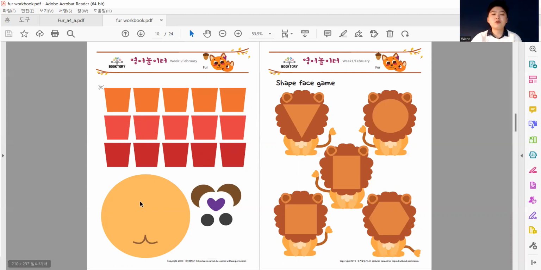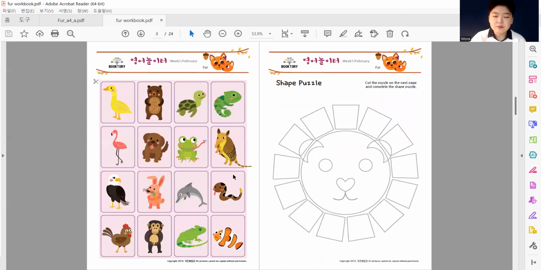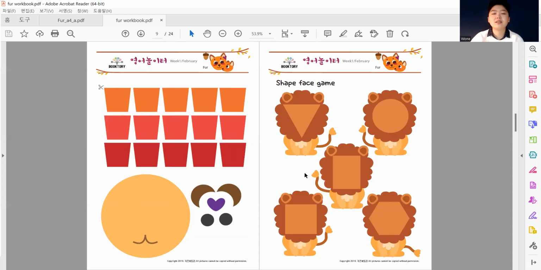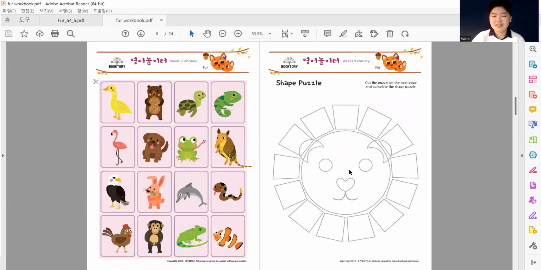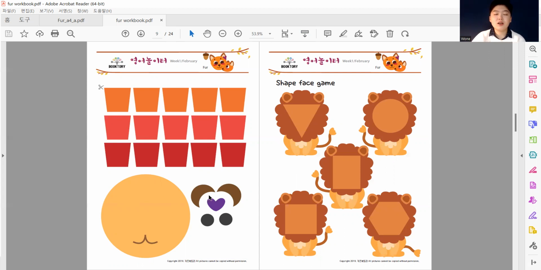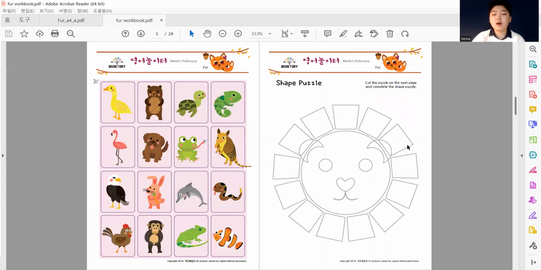And we have a big circle face, two small circle eyes, a heart-shaped nose, and a moon-shaped mouth? I don't know. Sorry, ears. It's ears, as I see here. So these are the brown moon-shaped ears. So go ahead and cut these out and glue on your trapezoids to make the fur of the lion.